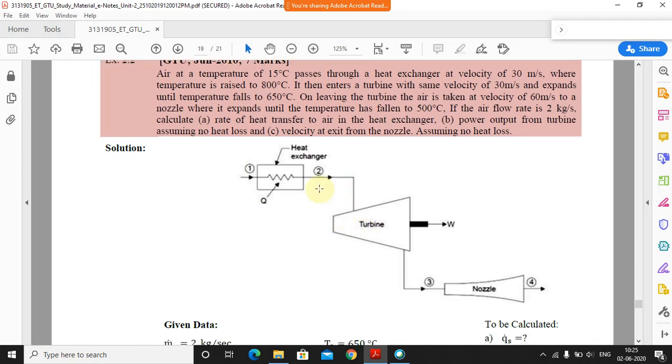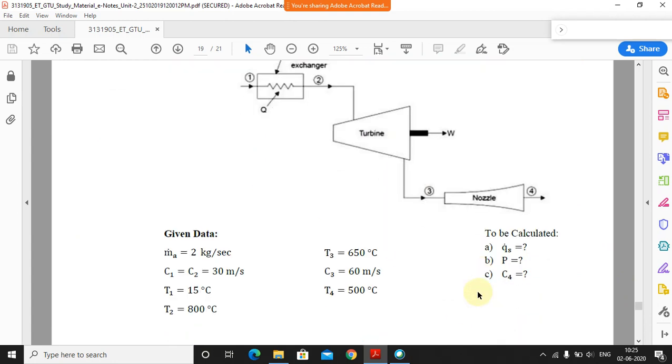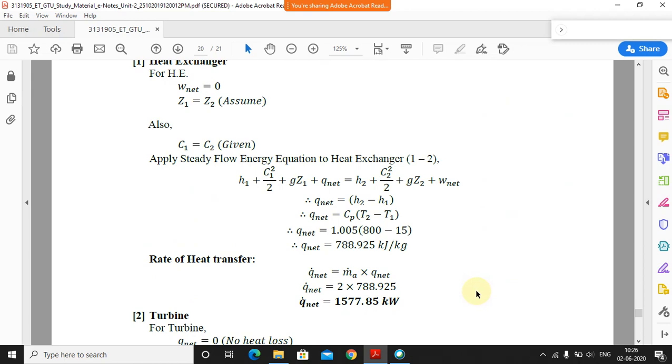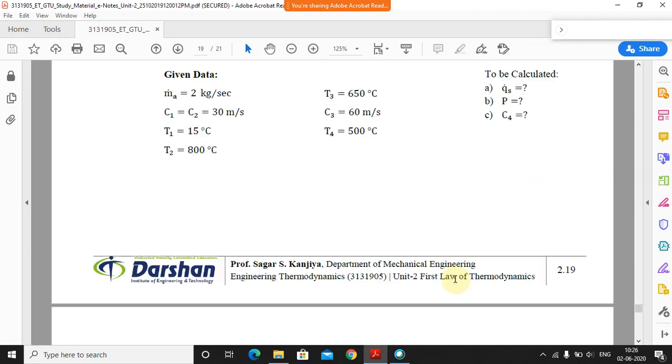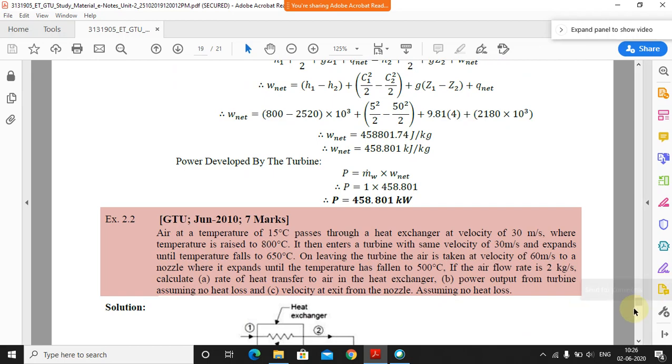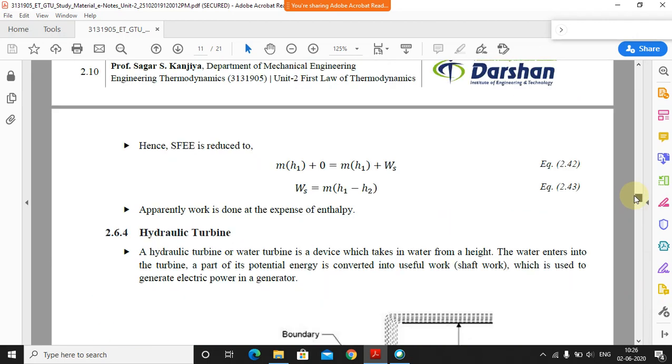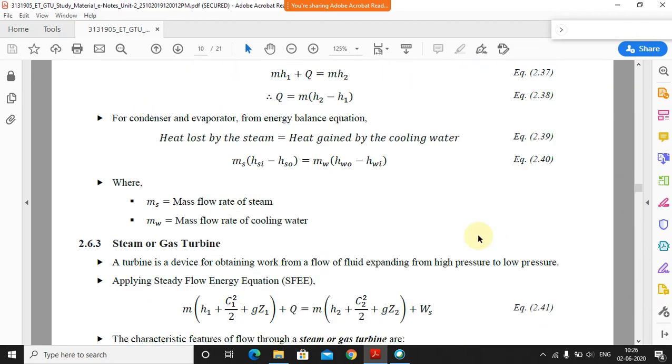We'll solve this first, because we have already seen a heat exchanger, turbine and nozzle. It is also there, but still it is fine to calculate it then, there is no big issue. Okay, fine. So we'll see one more equation, and I think it is related to the same thing.